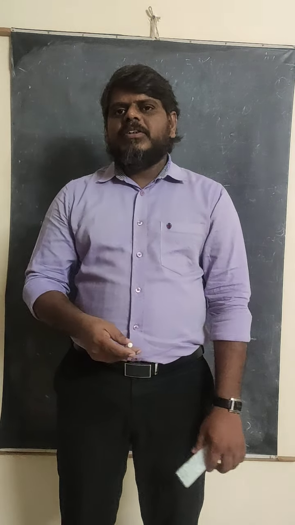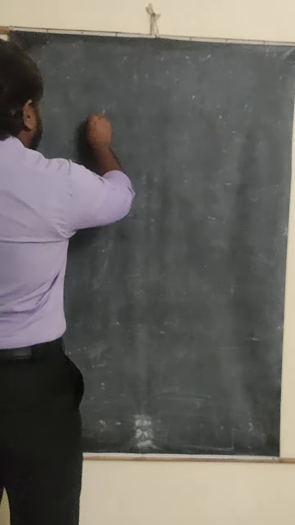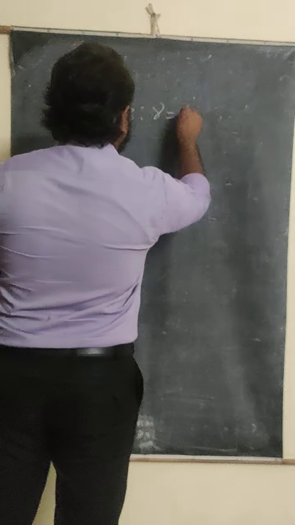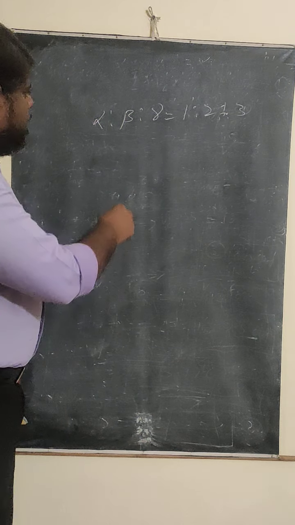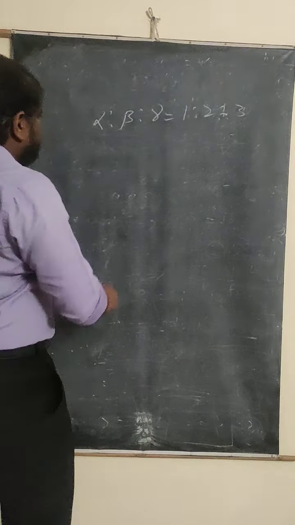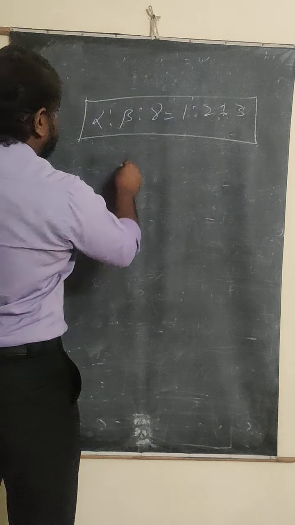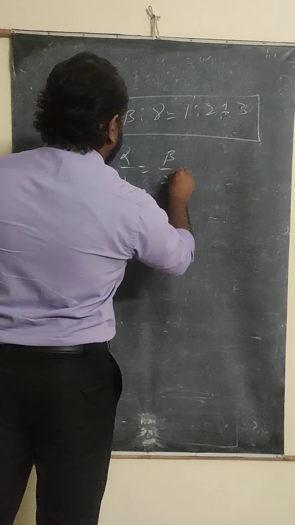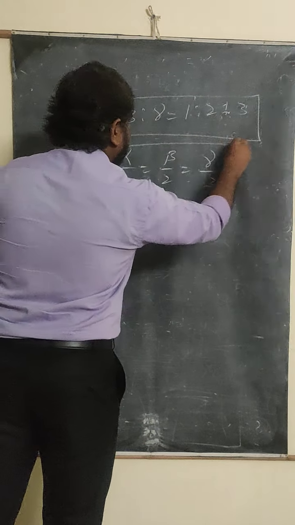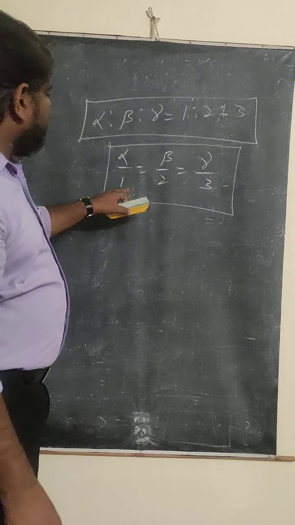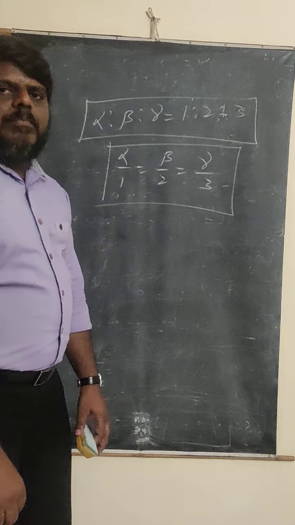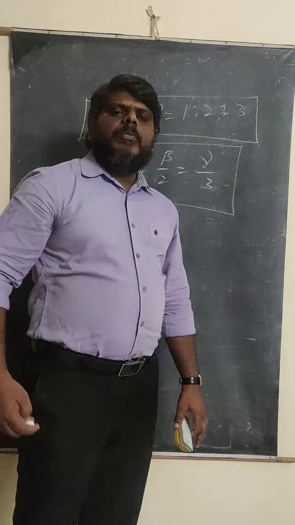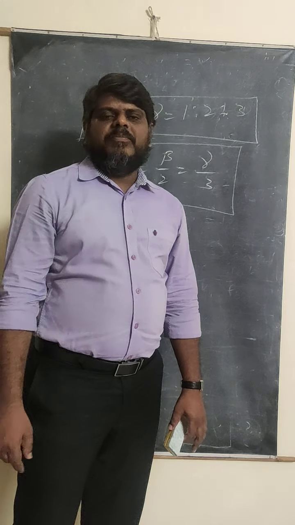Okay, right. So in the last class we discussed the alpha, beta, gamma relations. What is the relation we discussed? Alpha is to beta is to gamma is equal to 1 is to 2 is to 3. This is the relation we derived. In other terms, it can be written as alpha by 1 is equal to beta by 2 is equal to gamma by 3. We can write it in this form also. This relation is very important to solve problems, and we also solved a few problems in the last class itself.